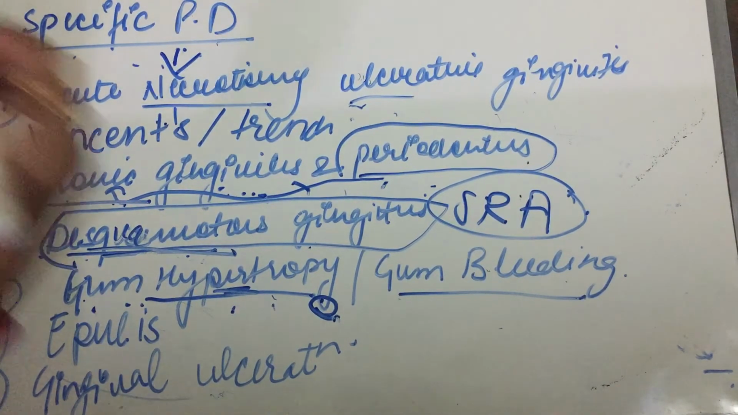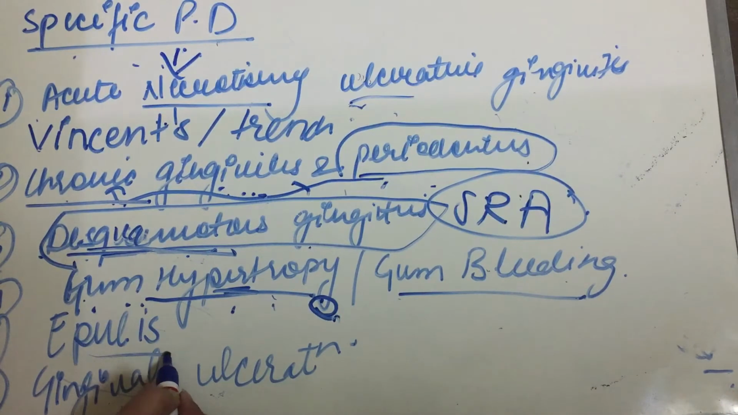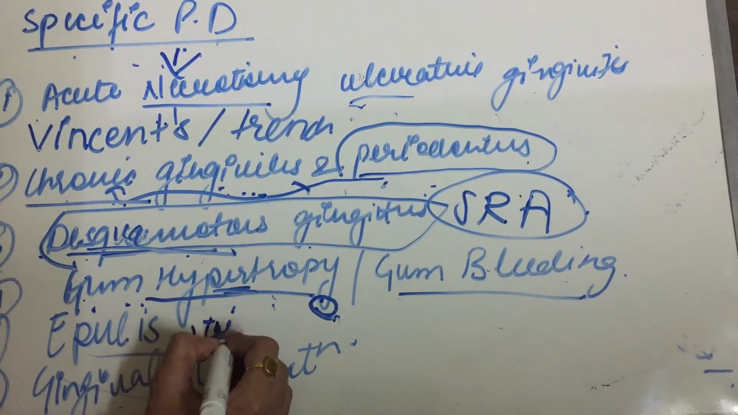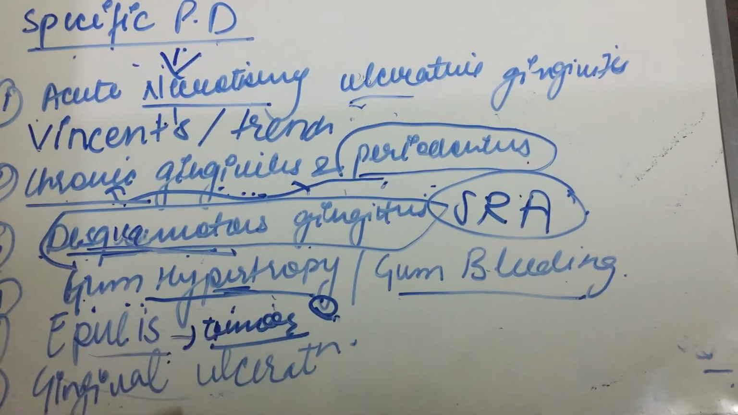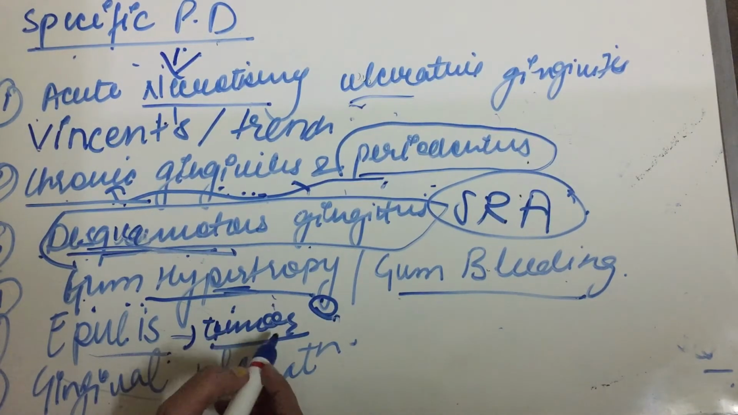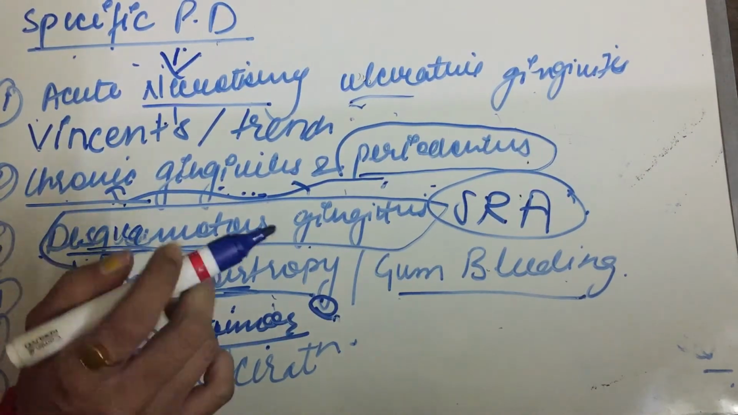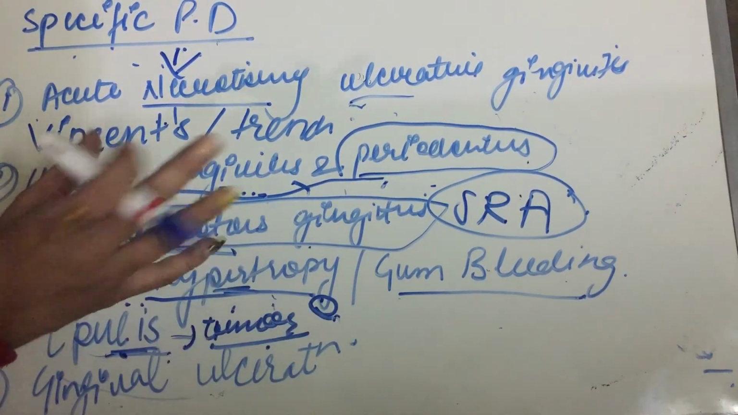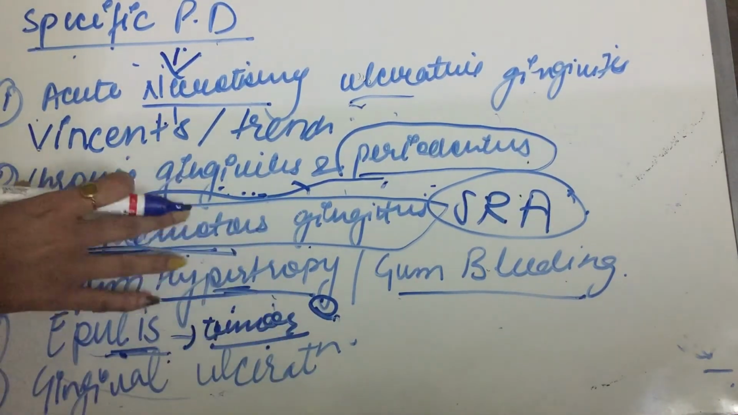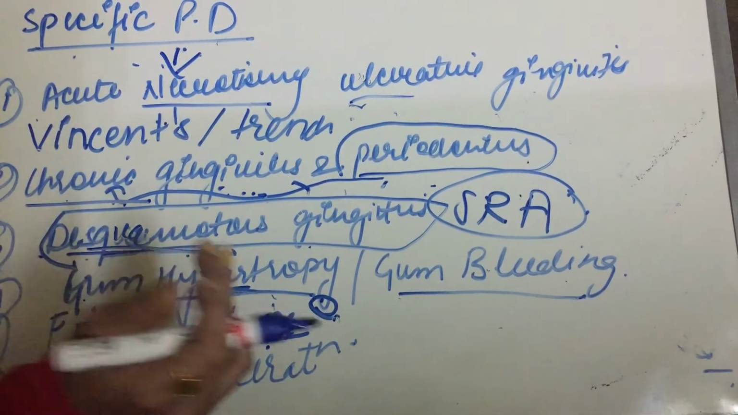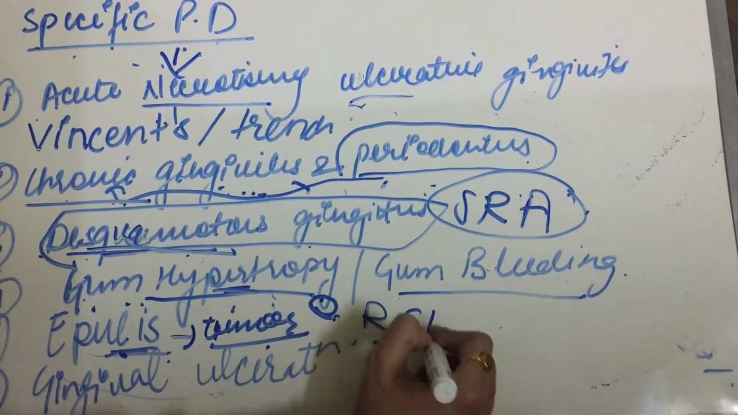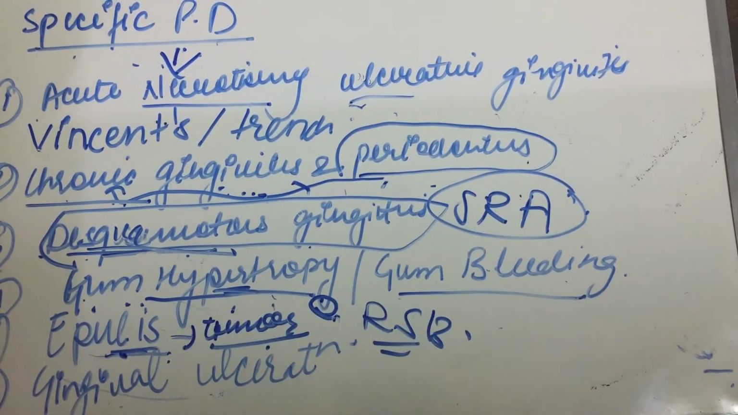Next is epulis. Epulis is also known as pyogenic granuloma. It is a localized gingival enlargement. It is like a tumor mass originating on the interdental papilla. It is red, soft and bleeds on pressure. This is most common during pregnancy, so it is also known as pregnancy tumor.